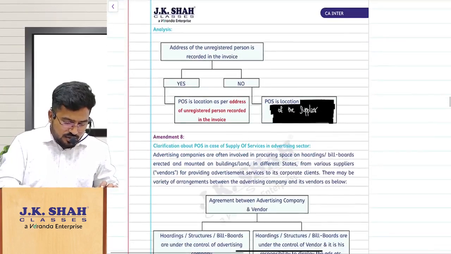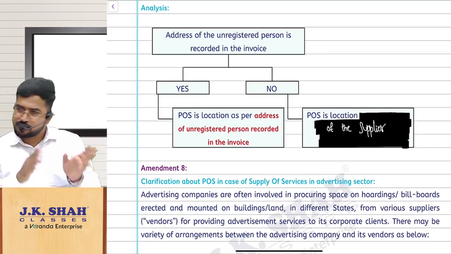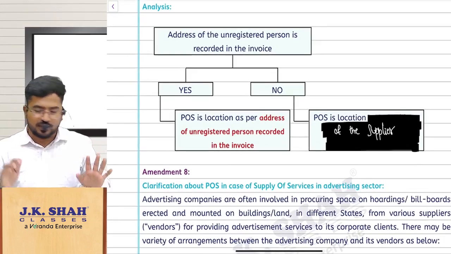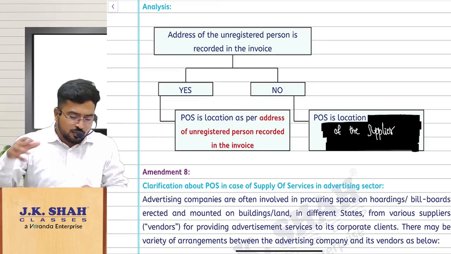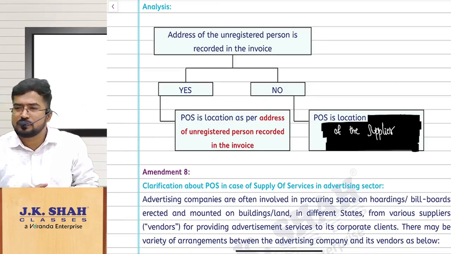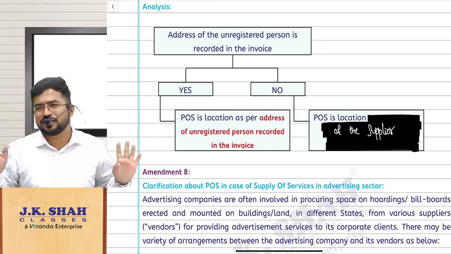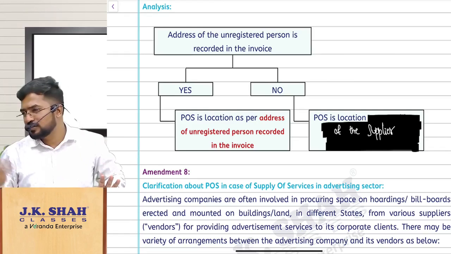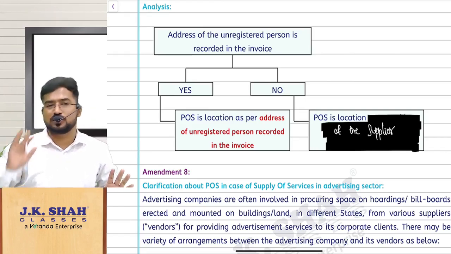I am extremely sorry, in the amendment material's flowchart there is a copy paste issue, I just pasted both the cases, same answer only. But normally, listen, sir, the address of this unregistered person is recorded in the invoice. That means in the shop they ask, sir, what is your address? You may disclose it or you may not disclose it, it is up to you, based upon what you are buying there. Okay, suppose you have given your address, that is recorded in the invoice also.